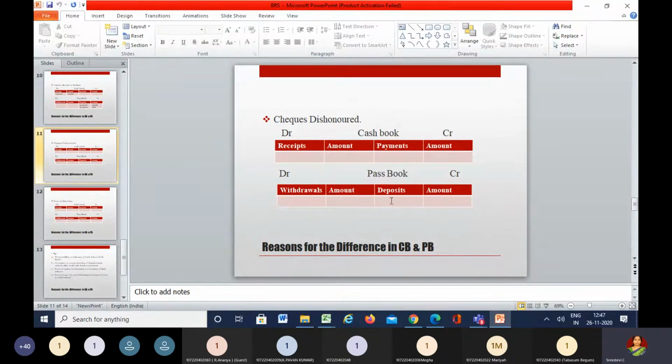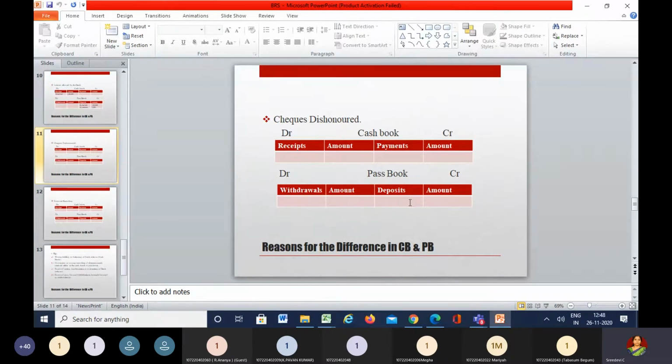in the passbook. So if it is dishonored, what happens, as you have already written in the cash book, if it is a favorable balance, the cash book balance will be more and the passbook balance will be less. Why is it less? Because the bank has not collected the money, due to the reason that it has been dishonored. So if you just look into the